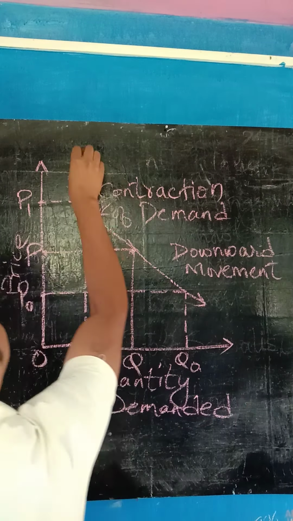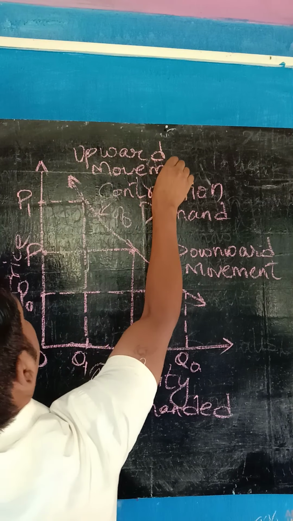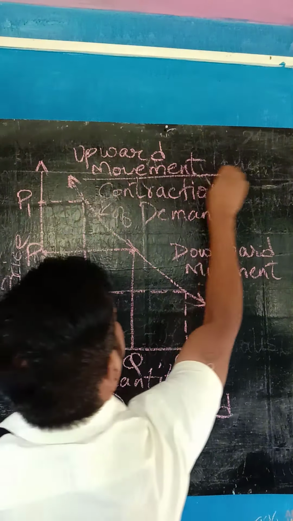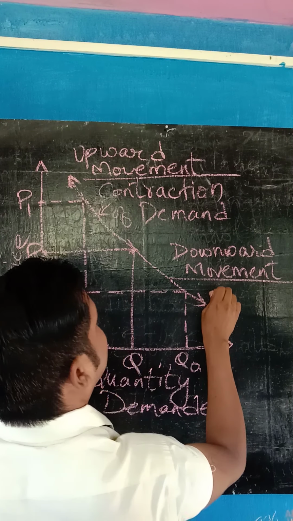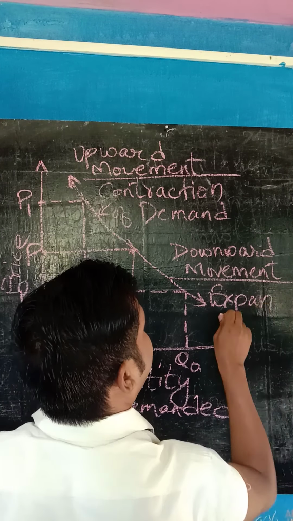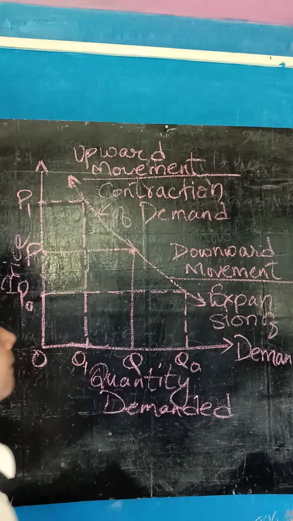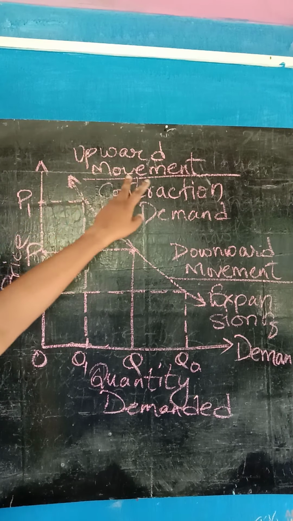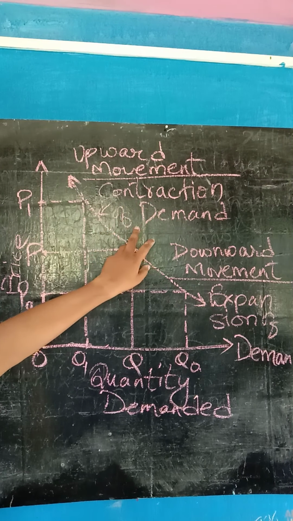It is also called upward movement or contraction of demand.